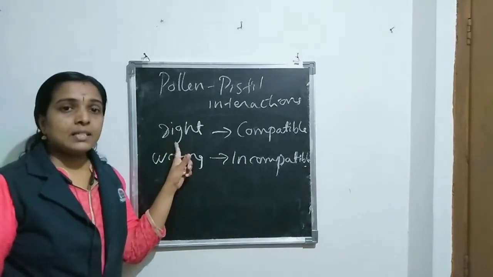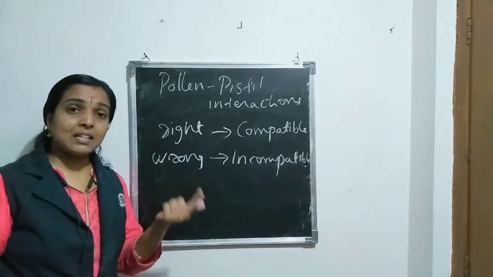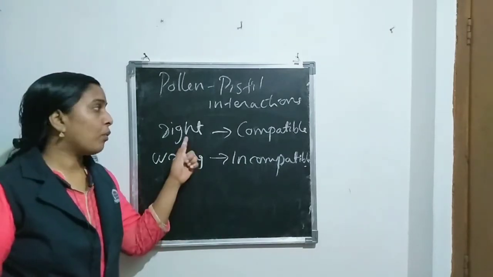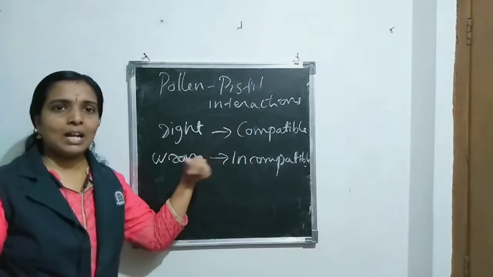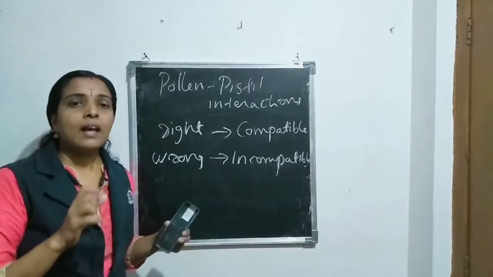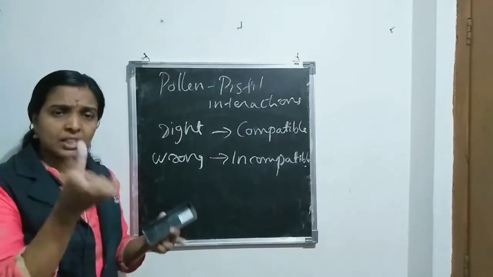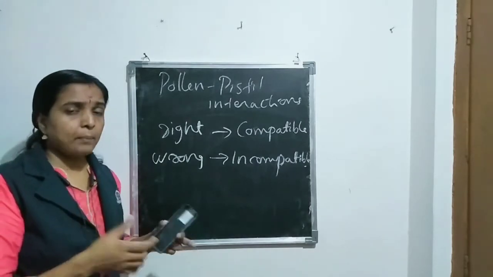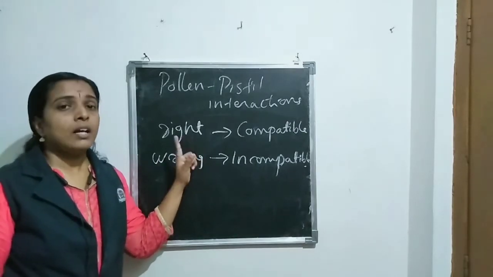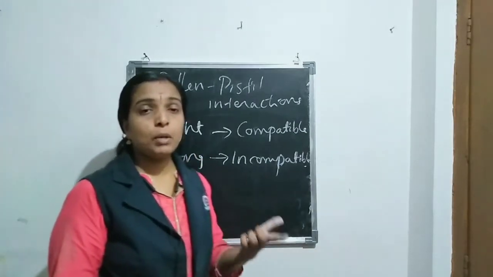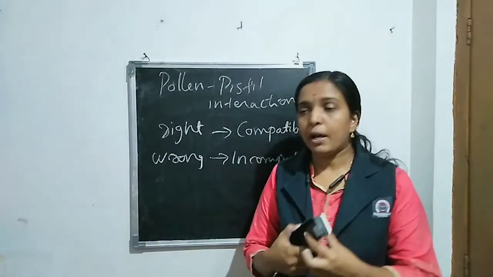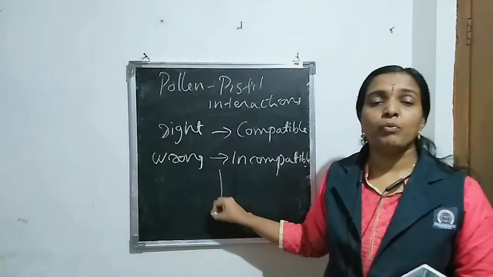Listen here, the pistil has the ability to identify whether the pollen is right or wrong. If the pistil identifies the pollen grain as right or compatible, what will happen? The pistil accepts the pollen grain and promotes pollen germination on the stigma, and also pollen tube growth within the style.